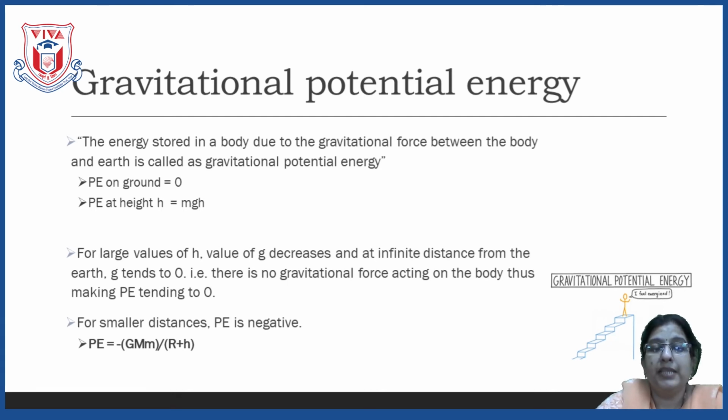And h stands for the height above the earth's surface. So the formula for gravitational potential energy becomes minus GMm upon R plus h. Now, why is the minus sign there?